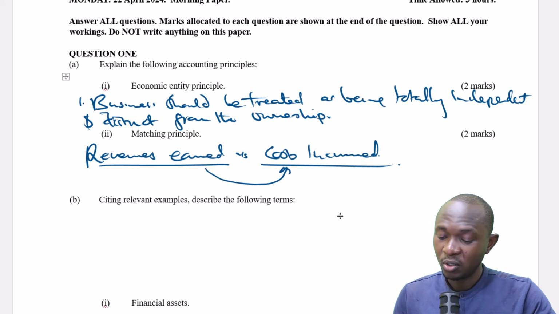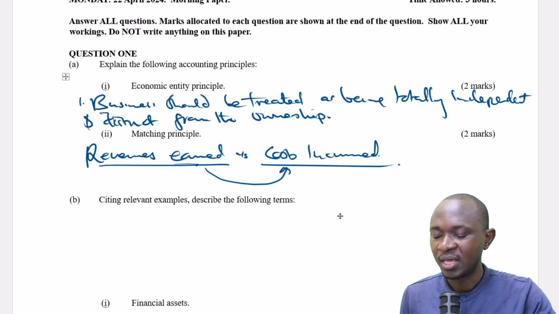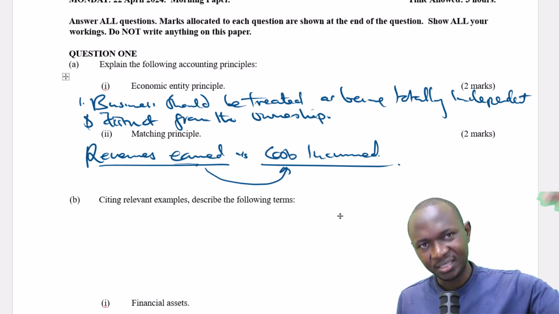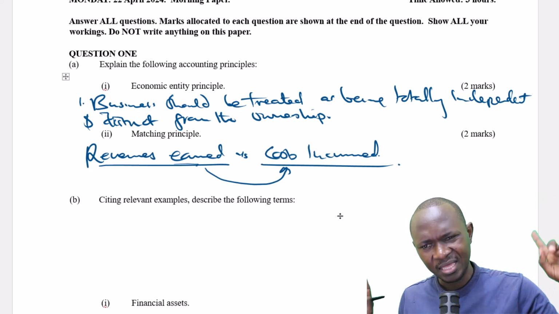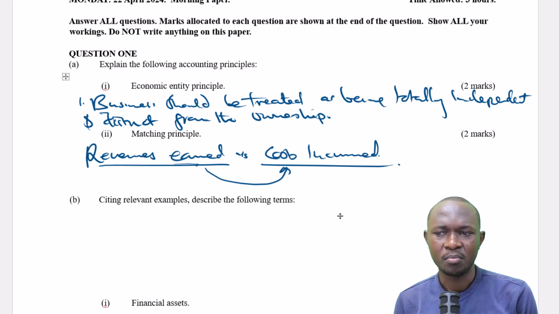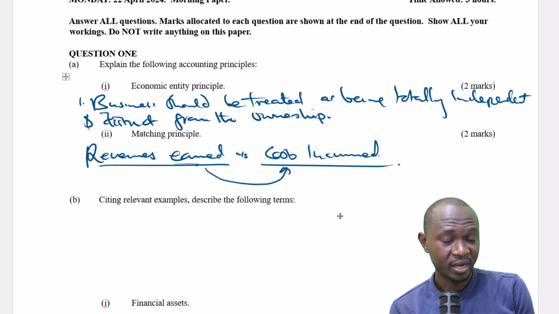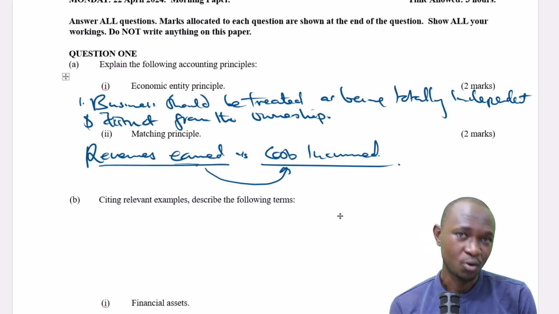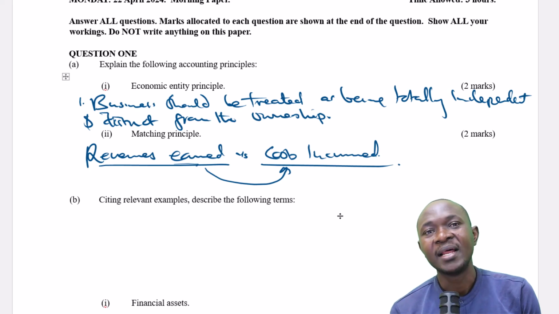It's all about ensuring that all the revenues earned are matched to their respective costs. There must be some cost which was incurred for the sake of generating that revenue. That is what the matching principle is all about. So if we incurred a cost of 20 shillings to generate a revenue of 30 shillings, then that's how it should be recorded in the books of accounts. We should not fail to record the costs incurred and then go ahead and record the revenues.